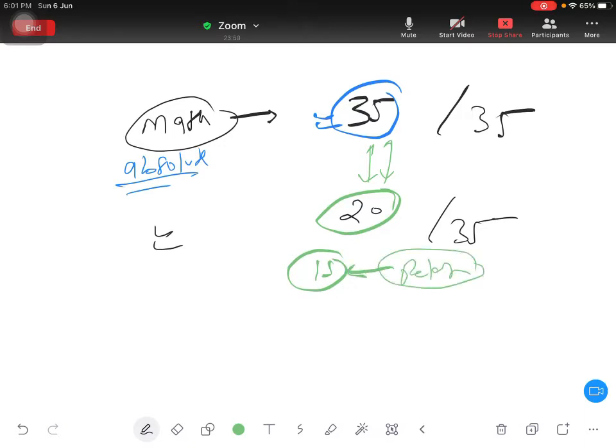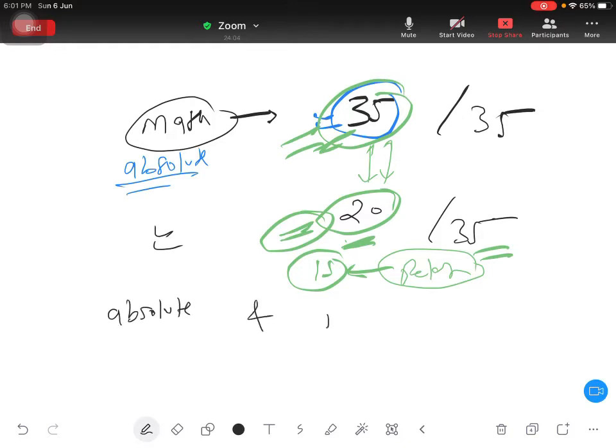Because this guy has already got 20 and you are 15 extra. Sorry, so your relative marks is 15. So you got two words here: one is the absolute word and one is the relative word.